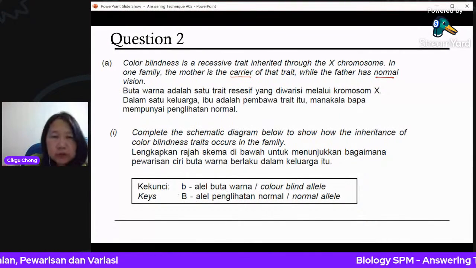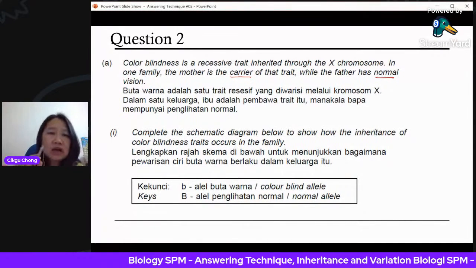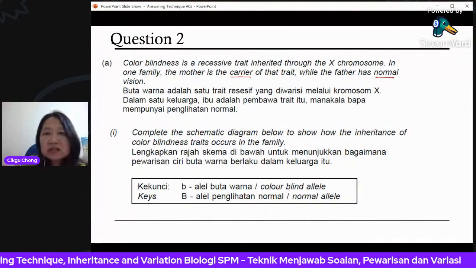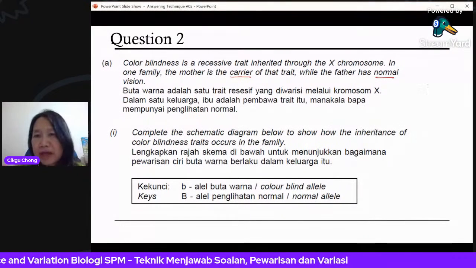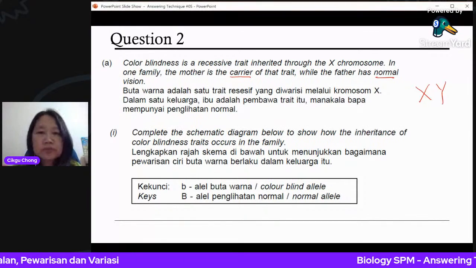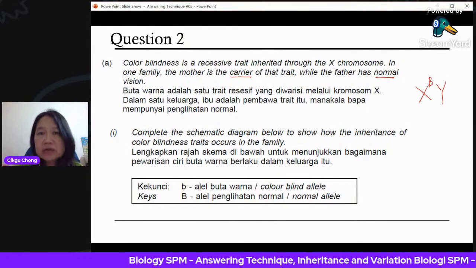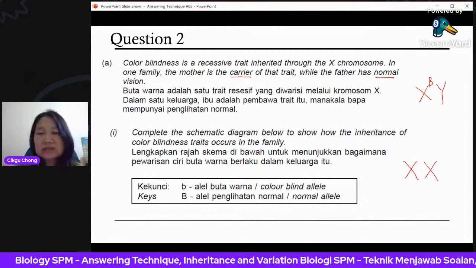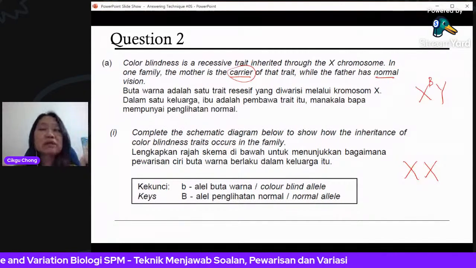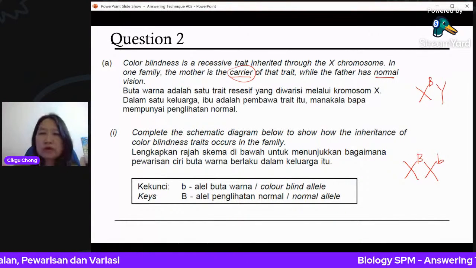So they already tell you that the mother is a carrier. Definitely a carrier has to have one dominant and one recessive allele. And then the father is normal. The father is of course male, XY. The allele for color blindness is only found on the X chromosome, so it has to be capital B because he's normal. The mother is of course female, XX. XX is always a female. And because she is a carrier, she will have one dominant and one recessive, so capital B and small b.